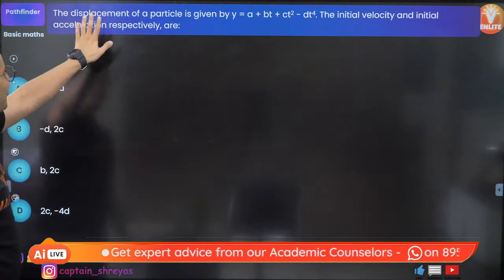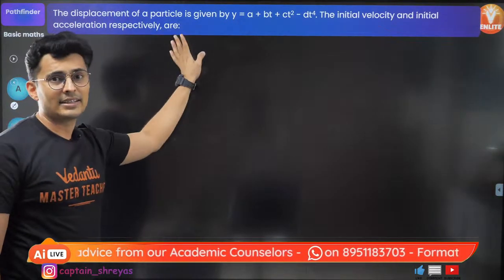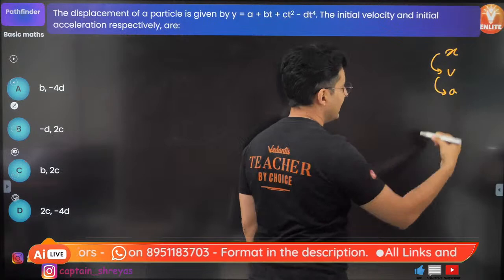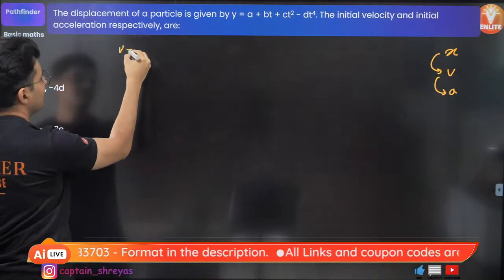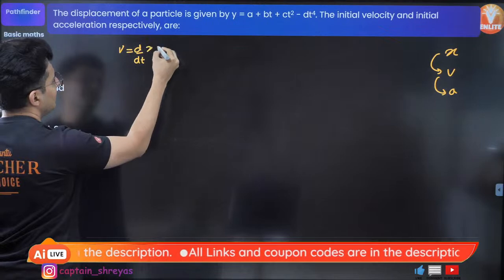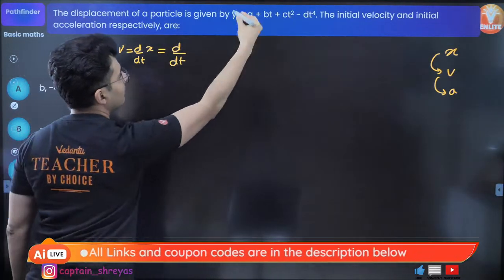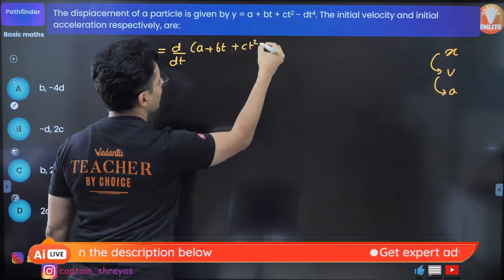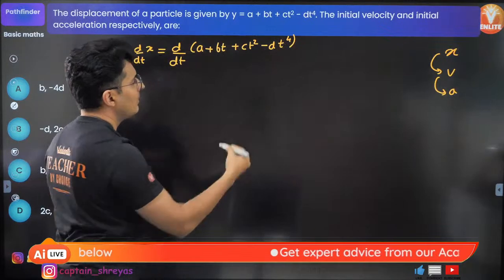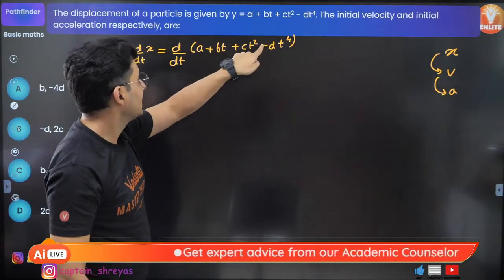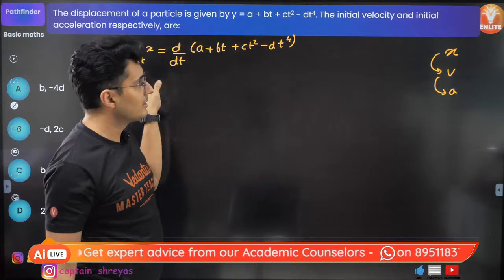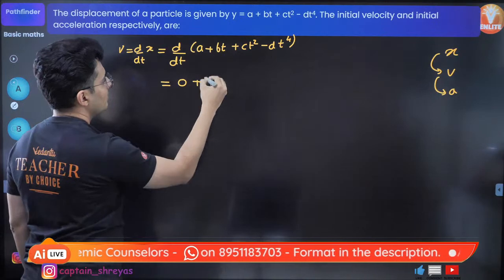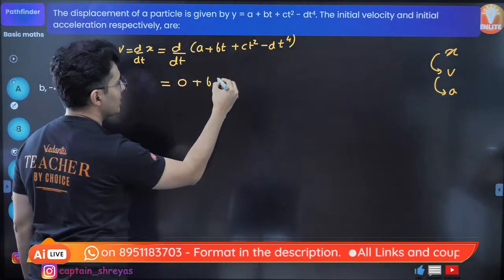Amazing, guys. So, displacement is given. Velocity and acceleration, I just told you about it. When displacement is given, velocity and acceleration are derivatives of this. So the velocity will be dx by dt. It is nothing but the derivative of this whole thing, which is a plus bt plus ct square minus dt raised to 4. Do not confuse this d with this d. They are two different d's. Be careful. So derivative of a constant is 0. b constant comes outside. Derivative of t is just 1.